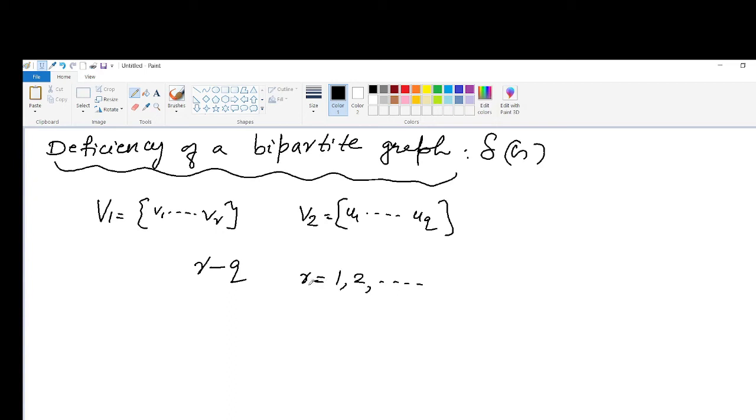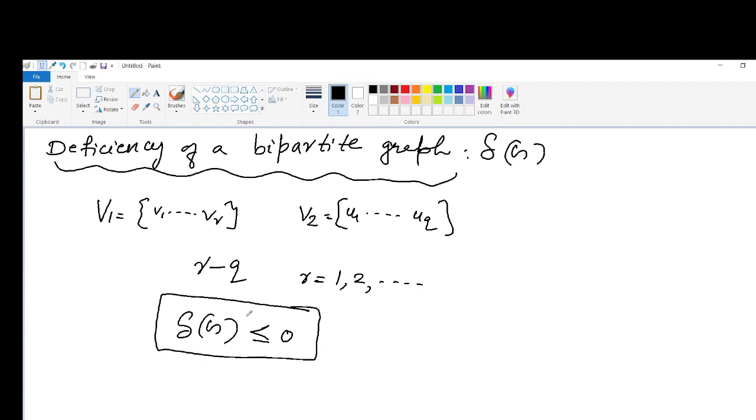So by the above theorem 8.7, the theorem can be stated in this way. A complete matching in a bipartite graph G exists if and only if delta of G is less than or equal to 0.